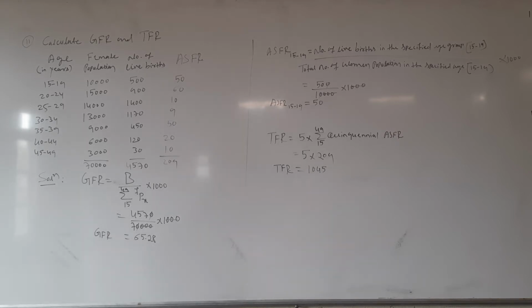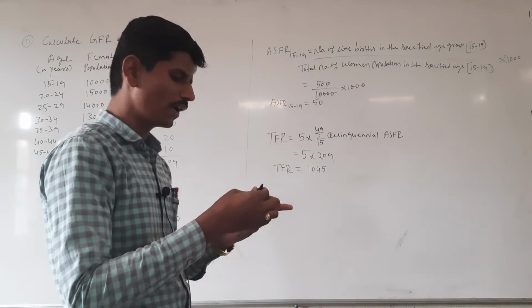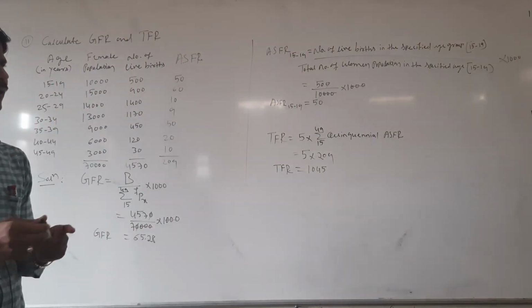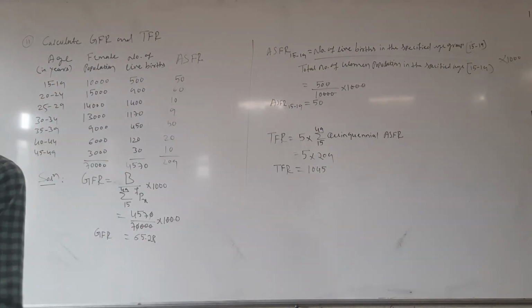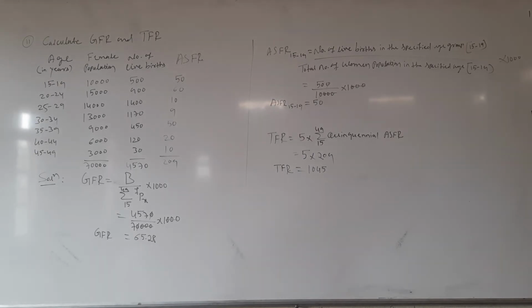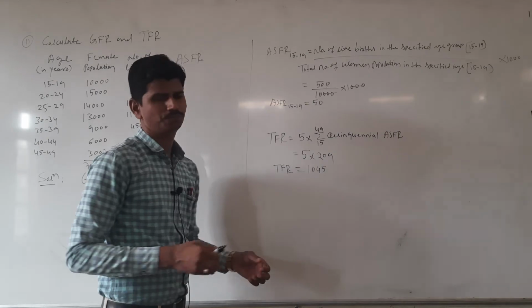That is 1045 divided by 1000 is 1.45. Then you will get 1.45 is the TFR. That is one child per woman. 1.45 means approximately one child per woman.